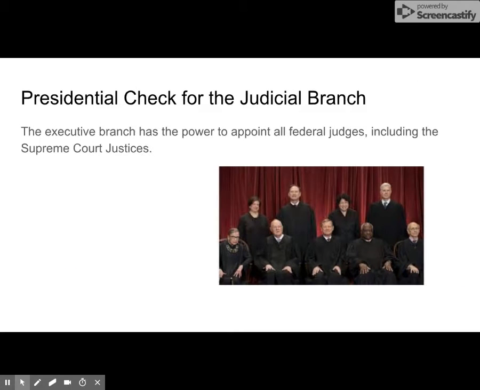Let's look at how the president gets to check the judicial branch. The executive branch has the power to appoint all federal judges, including the Supreme Court justices. So even though it is up to the judicial branch to decide if a law is fair, the executive branch, led by the president, is able to choose who those judges are going to be. That's an important check over the judicial branch.